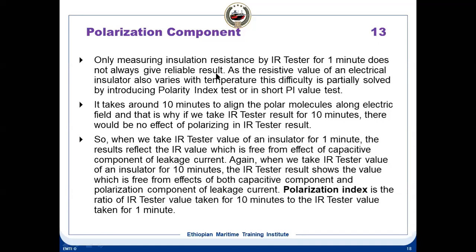So hope you understood. Polarization means we are applying for 1 minute. What reading do you get? Let's say 90 megohms. Then you apply for 10 minutes, you get 100 megohms. So the polarization index will be 100 megohms divided by 90 megohms. So that means 1.11. Then this value, I will show you another chart.